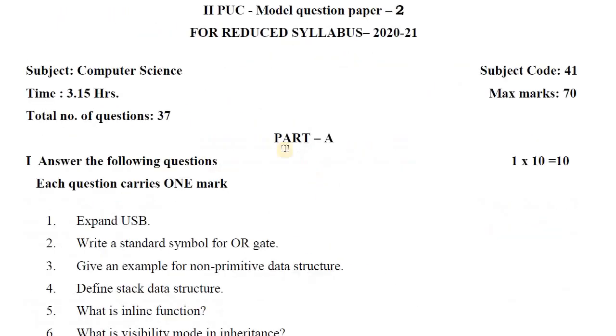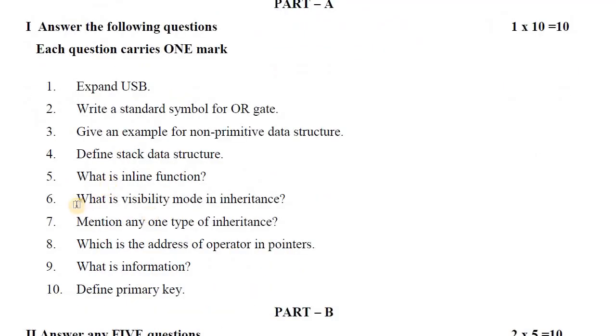So again we will see another. This is model question paper number 2 for this year 2020-21. Here the 1 mark question is, what is visibility mode in inheritance? Visibility mode is the mode used in deriving new classes or derived classes from a base class. So it controls the derivation of a new class from the base class. Examples are public, private and protected. These are the visibility modes of inheritance.